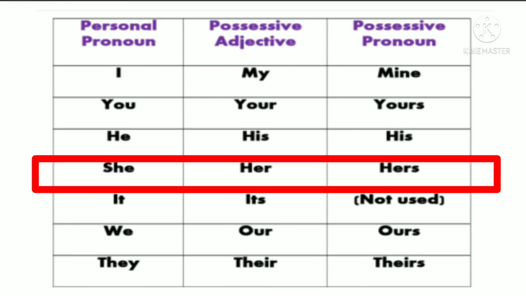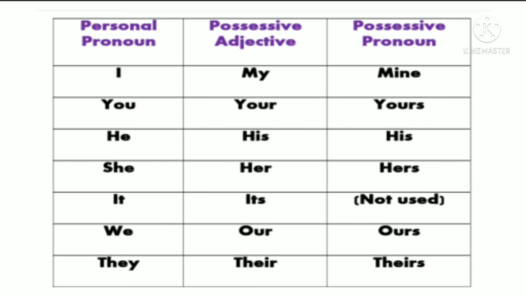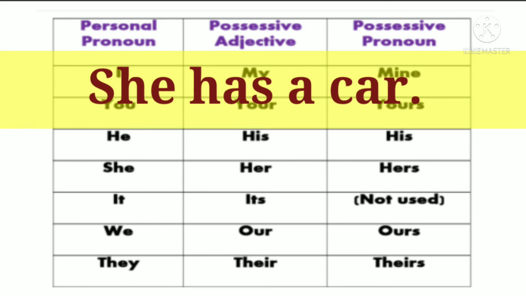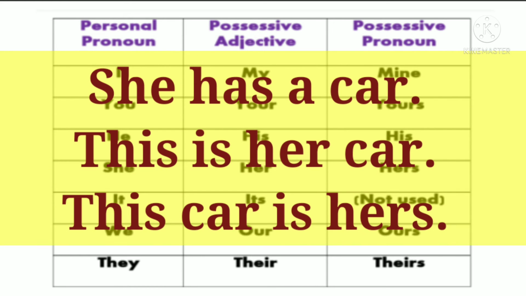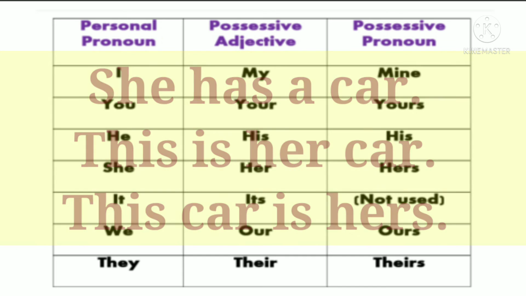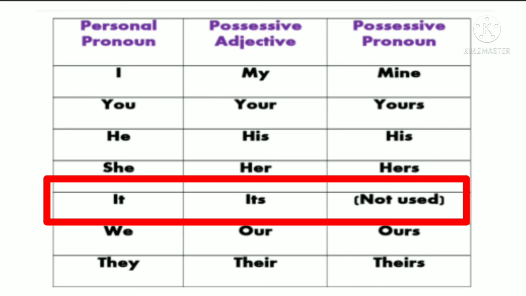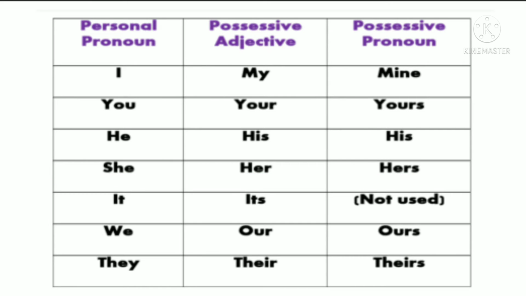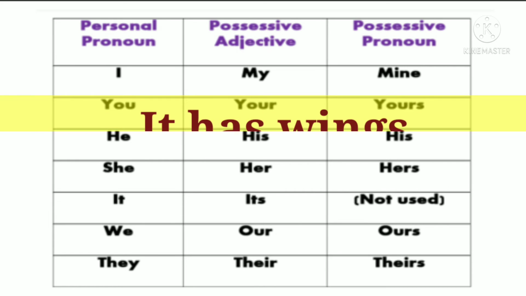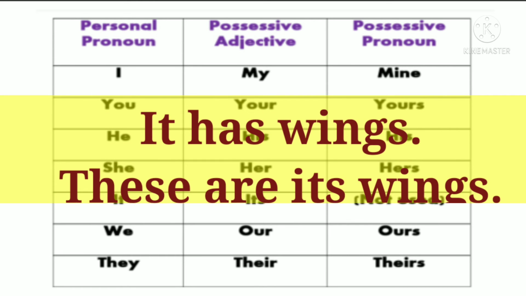In the same way, for the personal pronoun she, we use the possessive adjective her and possessive pronoun hers. For example, she has a car. This is her car. This car is hers. For the personal pronoun it, we use the possessive adjective its, and there is no possessive pronoun for the personal pronoun it. For example, it has wings. These are its wings.